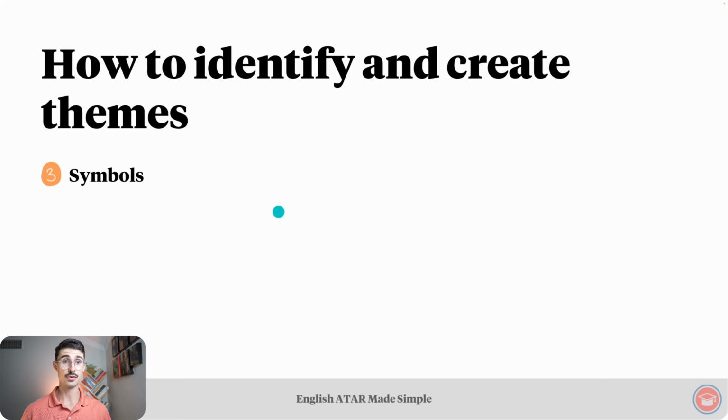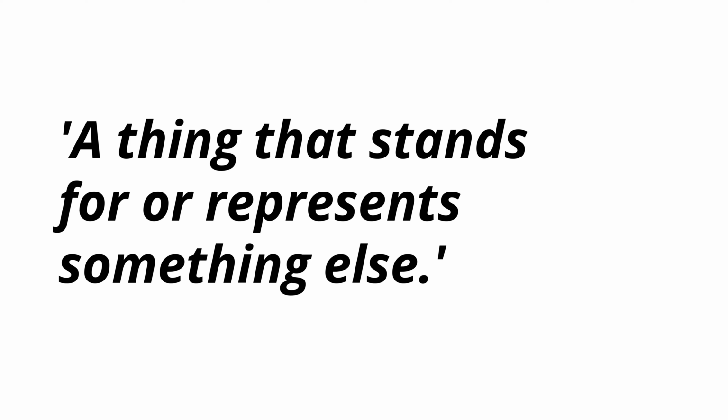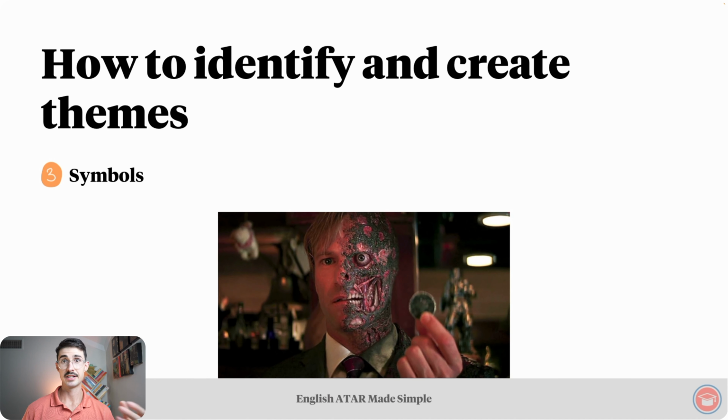Another thing you can look for to identify themes or use to create themes is symbols. The Oxford Dictionary of English defines a symbol as a thing that stands for or represents something else. An example is Harvey Dent, aka Two-Face, in The Dark Knight. Dent's half-burnt face is a symbol of the duality of human nature.